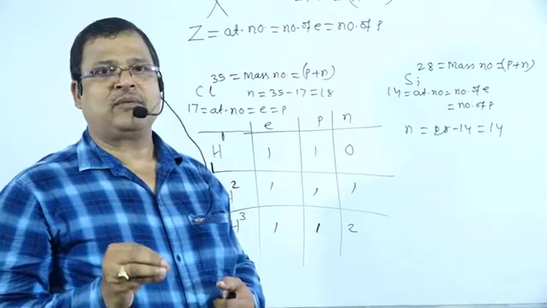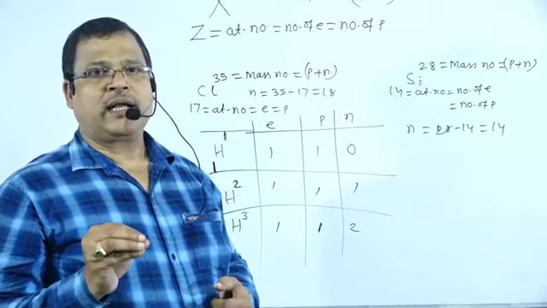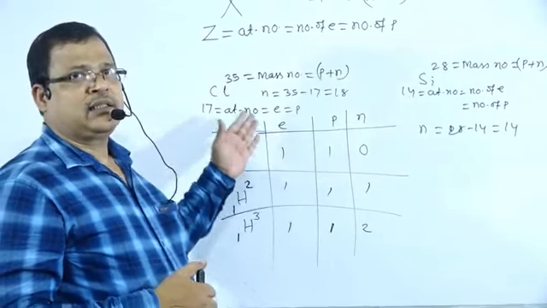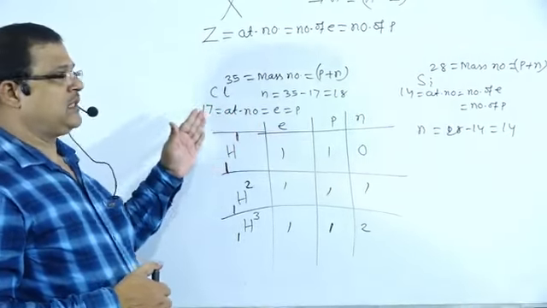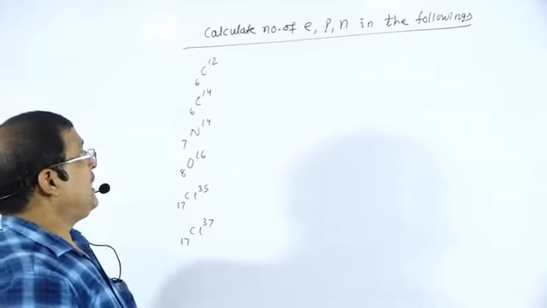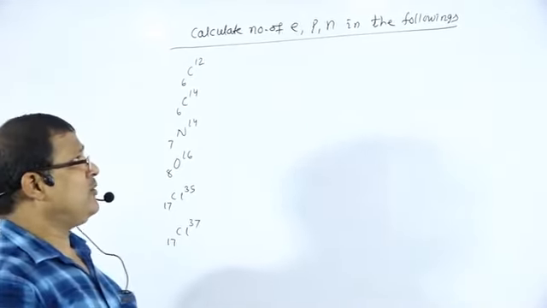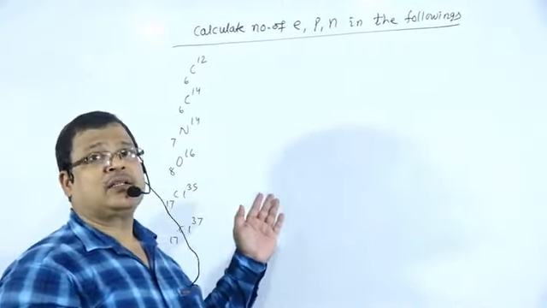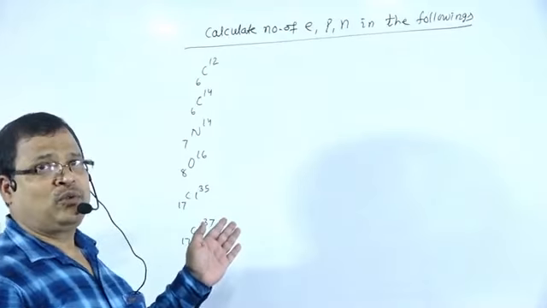I am giving some questions for you to try to solve, and in the coming class we will discuss the answers. Write down these questions. Next we are going to calculate the number of electrons, protons and neutrons in the following examples, and these are tasks for you. You have to do these tasks.